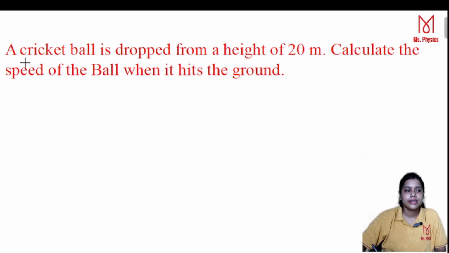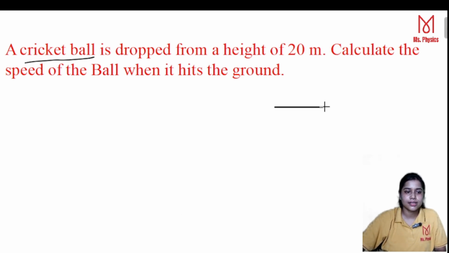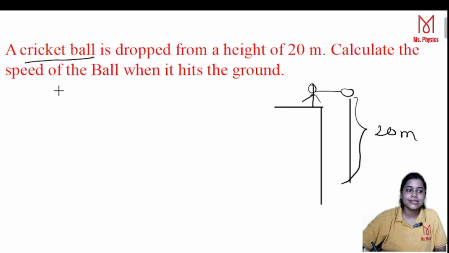Now here is the next question. A cricket ball is dropped, and the ball is dropped from here, from a height of 20 meter. That means the length is given, that is 20 meter. Calculate the speed of the ball when it hits the ground.